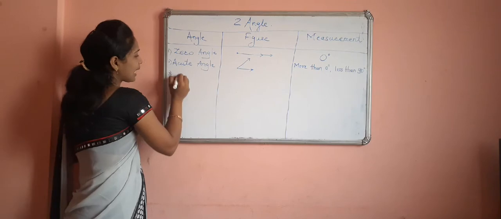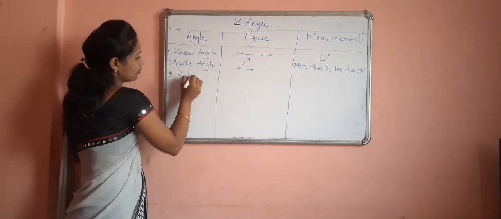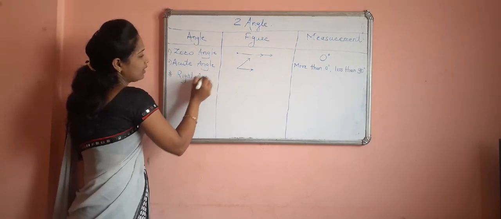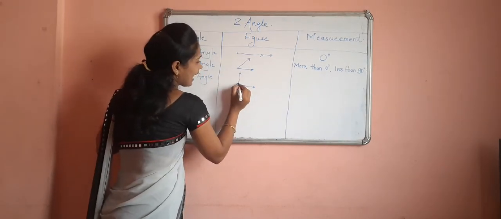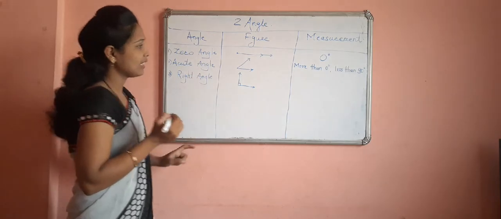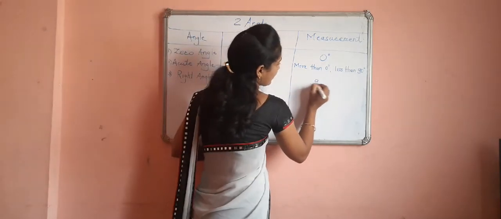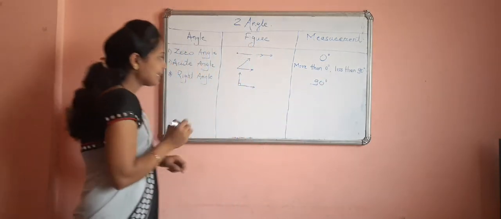Next one, third type is right angle. Right angle figure is given in this way. Okay, and right angle has the sign just like this. So right angle measurement is properly given, 90 degree.